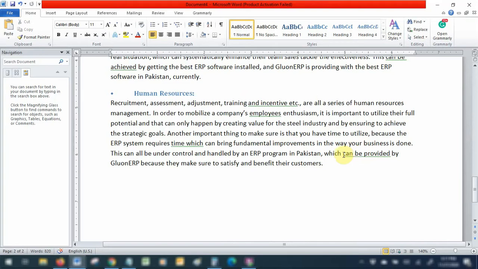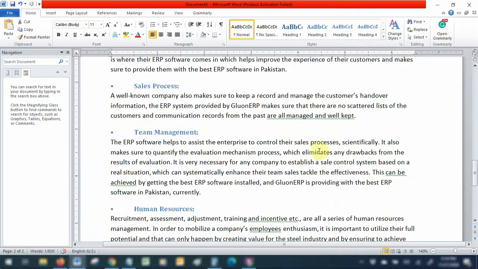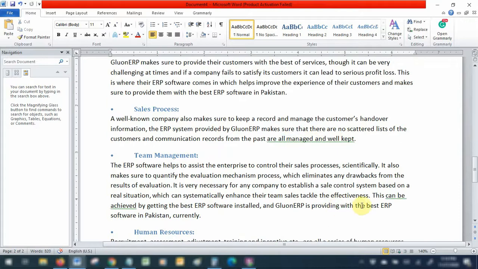Then the other thing is passives. You are making too many sentences in passive voice. When I say passive, it means sentences like "can be provided by." It means sentences like "are all managed and kept." You're talking in past tense. "Can be achieved."